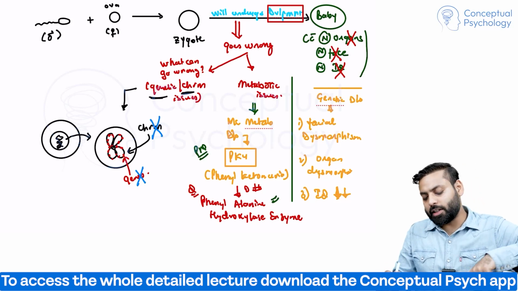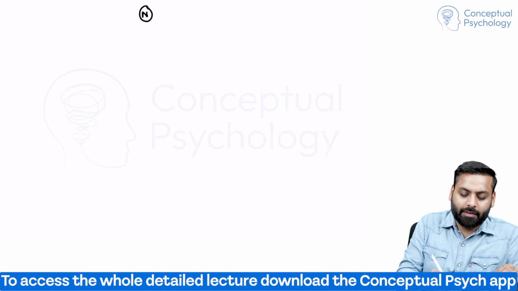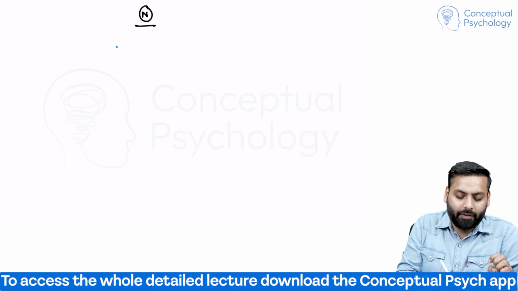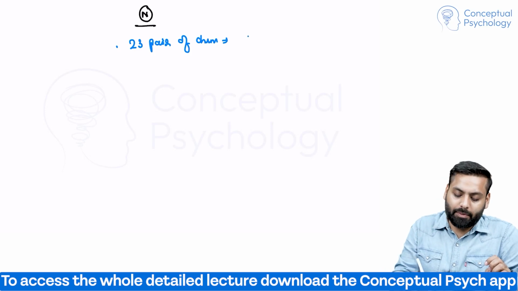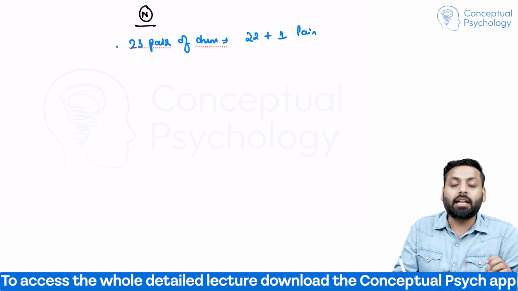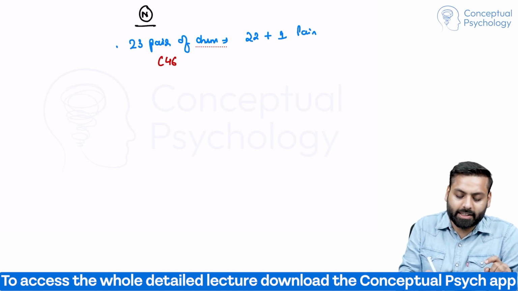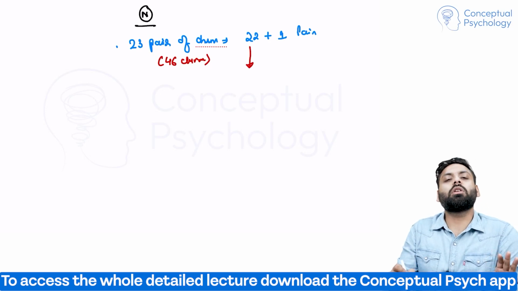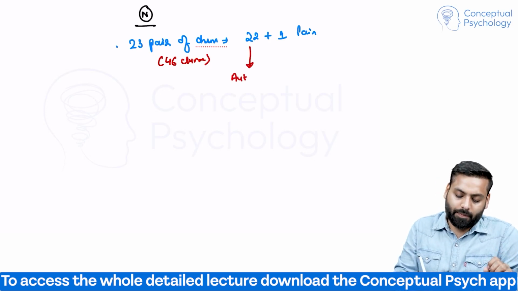Okay. So first you tell me, normally, how many pairs of chromosomes do humans have? Normally we have 23 pairs of chromosomes. 23 pairs means we will write it as 22 plus 1 pair. So how much total do we have? We have a total of 46 chromosomes, out of which 22 are autosomes and one is sex chromosome.